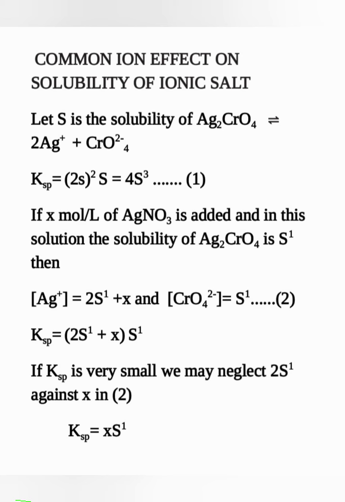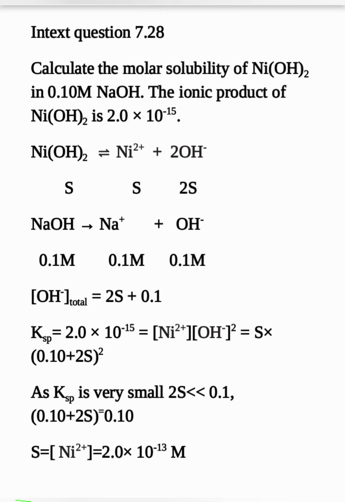Normally we will not have any questions based on this one because it is quite complicated, but you have to understand it like this. Based on this, we have one question in textbook question 7.28: calculate the molar solubility of nickel hydroxide in 0.1 molar NaOH. The solubility product of nickel hydroxide is 2 into 10 raised to minus 15. Nickel hydroxide, Ni(OH)2, dissociates as Ni2+ and 2OH-, and we write the solubility in terms of S. For Ni2+ it will be S, and for OH- it will be 2S.